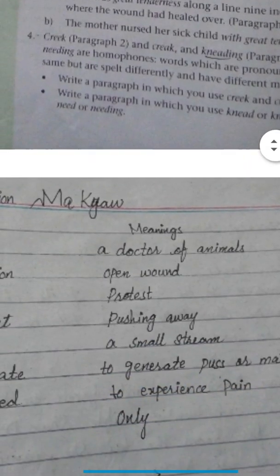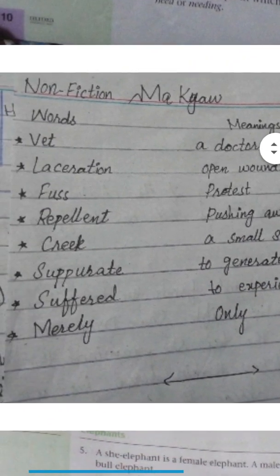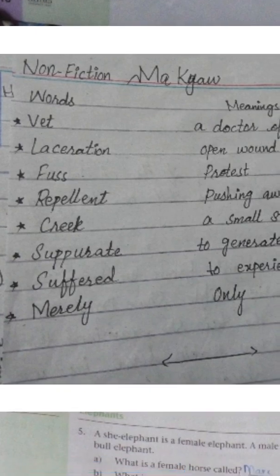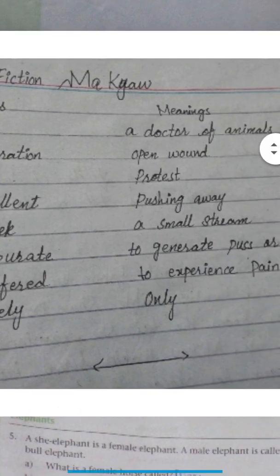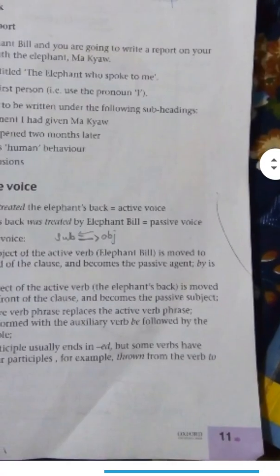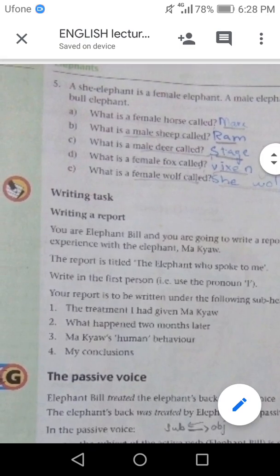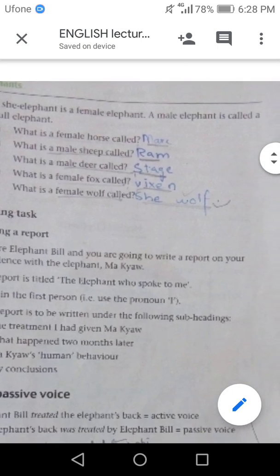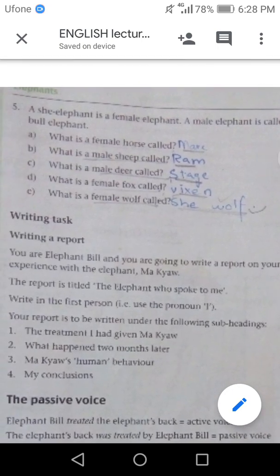Okay, then we have words meaning. You will read these words in your lesson and you will find their meanings here. Okay, come to page number 11. Here is question number 5. A she elephant is a female elephant. A male elephant is called a bull elephant. There are some masculine and feminine words. You will write which one is masculine. You will write the feminine of it, and if it is feminine, you will write the masculine of it.